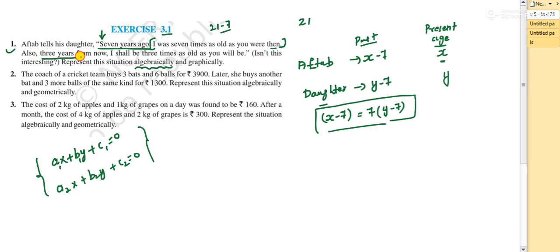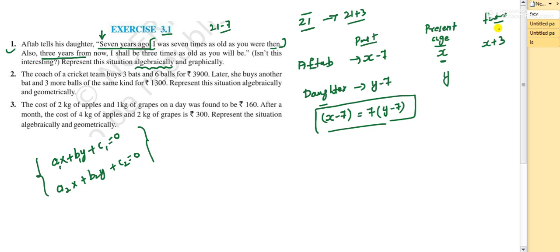Also 3 years from now. So 3 years from now means he's talking about the future. If his present age is x, 3 years from now will be x plus 3. Same logic. If I am 21 at present, after 3 years I will be 21 plus 3, that is 24, right? Since we don't know the value of the present age, I'm taking it as x.